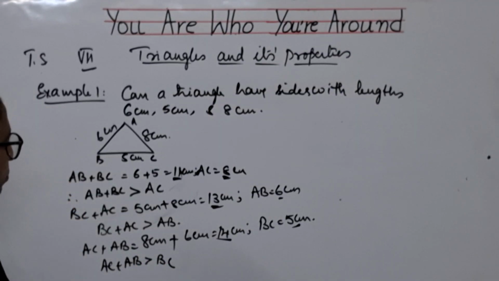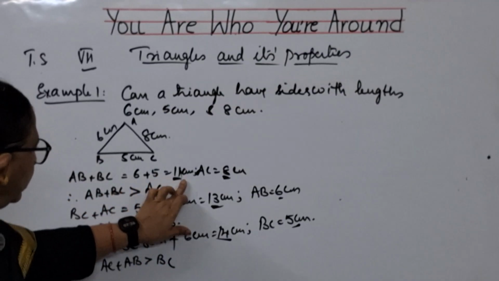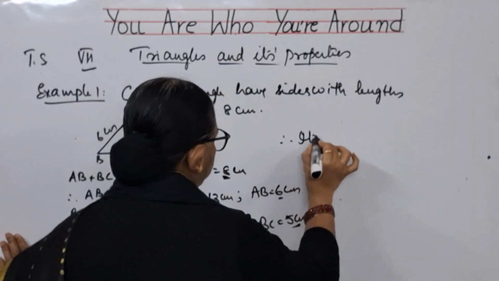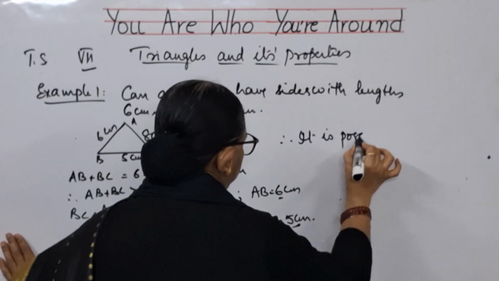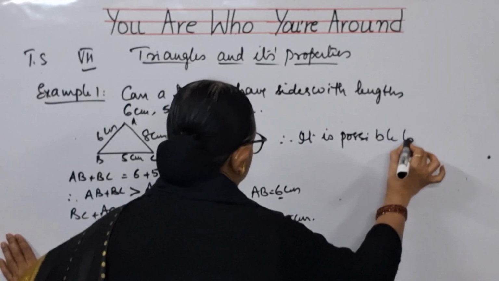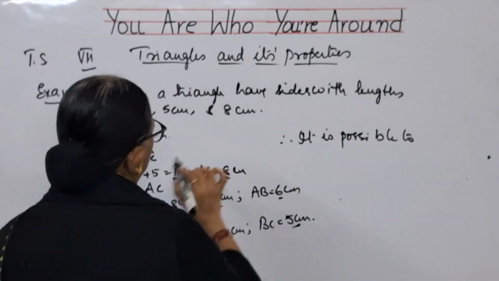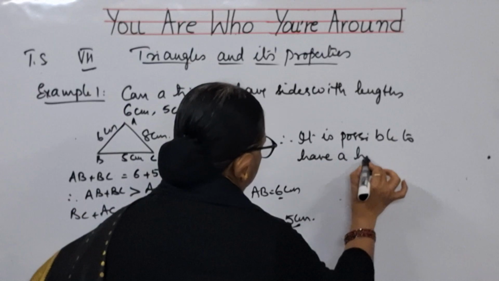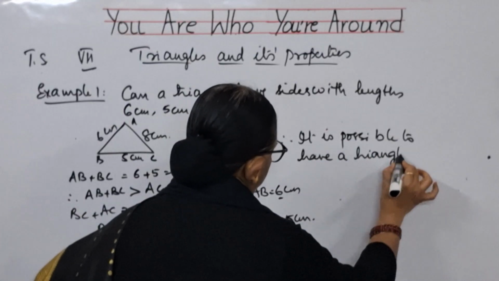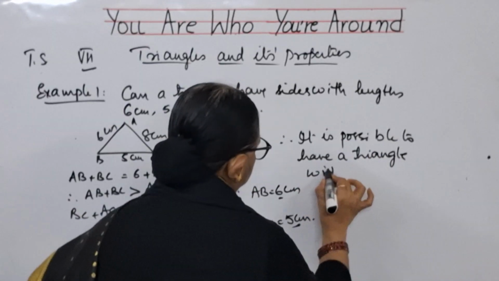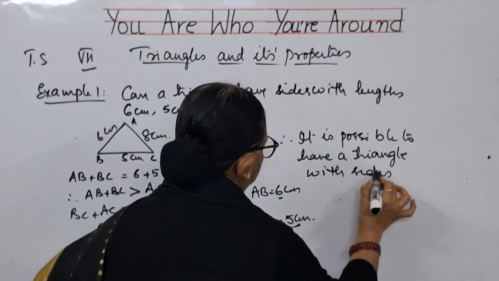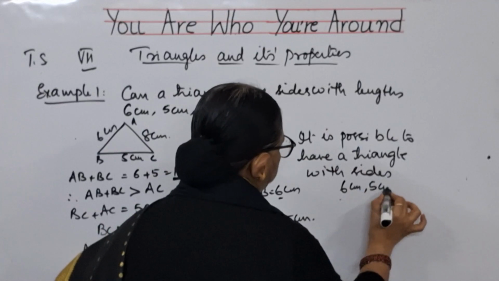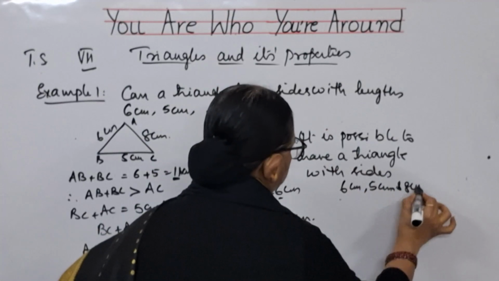So all the three properties are satisfied here. Therefore, it is possible to have a triangle with sides 6 centimeters, 5 centimeters, and 8 centimeters.